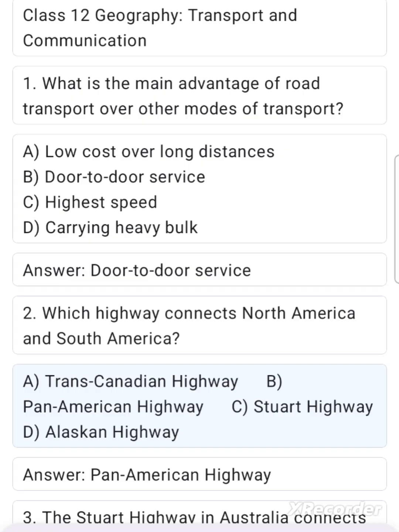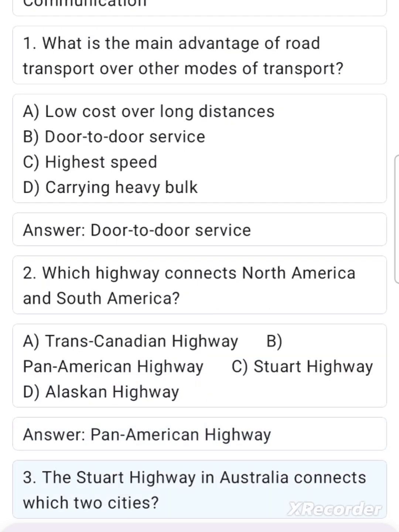2. Which highway connects North America and South America? A. Trans-Canadian Highway. B. Pan-American Highway. C. Stewart Highway. D. Alaskan Highway. Answer. Pan-American Highway.